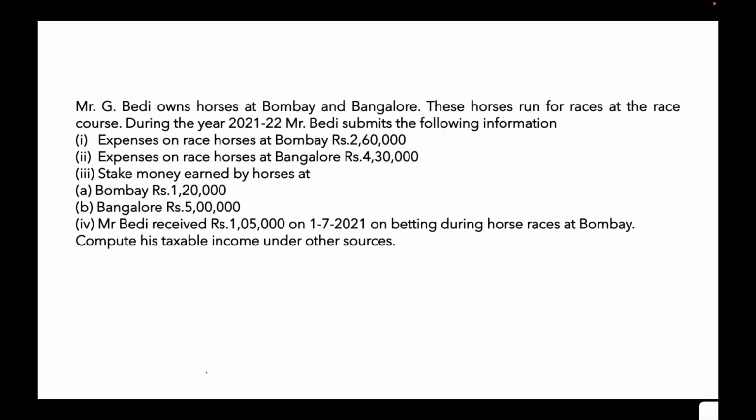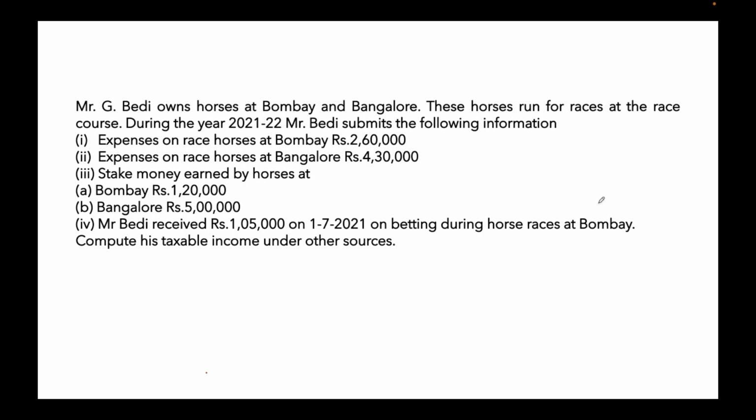Here we have another question. Mr. G. Bedi owns horses at Bombay and Bangalore. These horses run for races at the race course. During the year 21-22, Mr. Bedi submits the following information. So expenses on race horses at Bombay is rupees 2,60,000. Expenses of race horses at Bangalore is 4,30,000. And the stake money earned by these horses at Bombay is 1,20,000 and at Bangalore is rupees 5 lakhs.